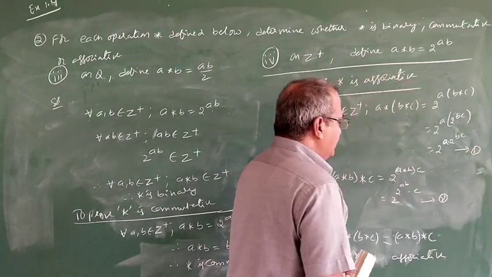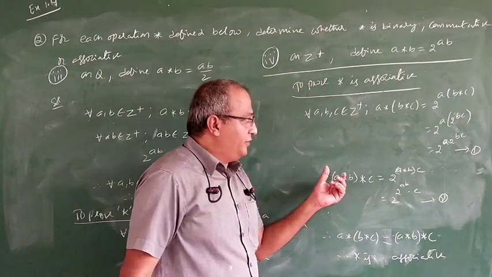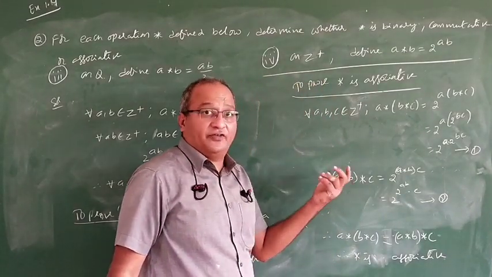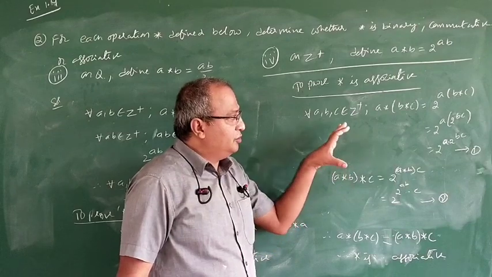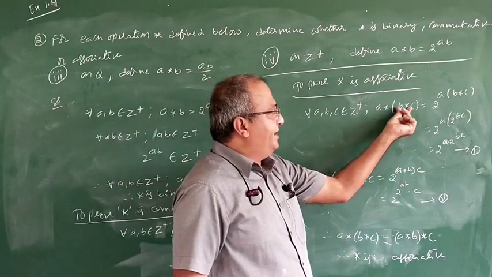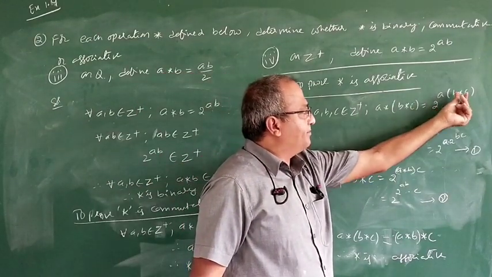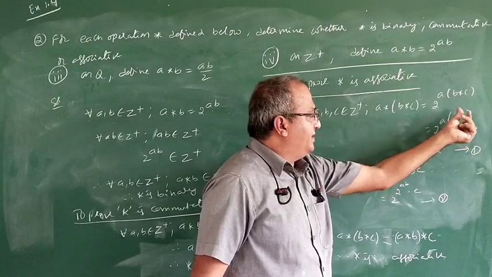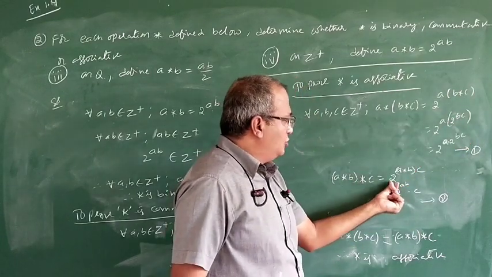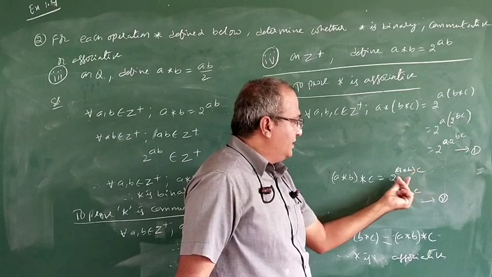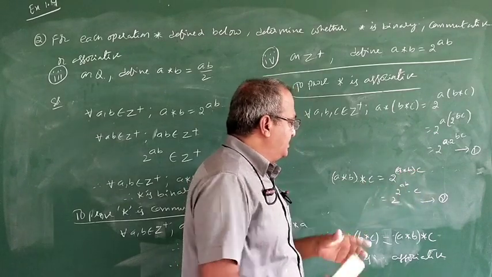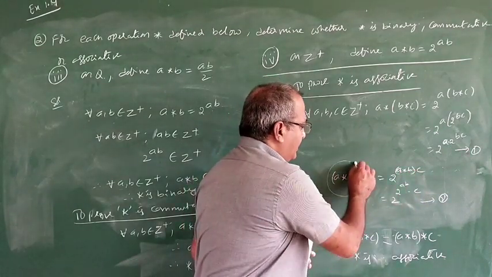Now see, if you do not go like this, you will get different answers. So in this case, you be very particular. b star c is 2 power bc. Here a star b is 2 power ab. Next, I am telling you this one is a. You take this total as a, and this as b.